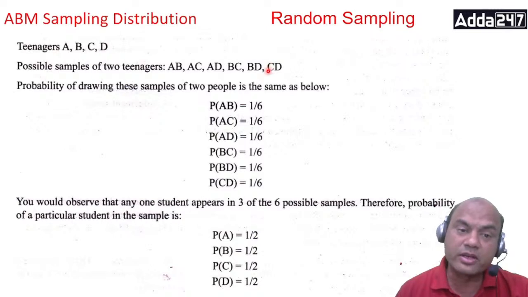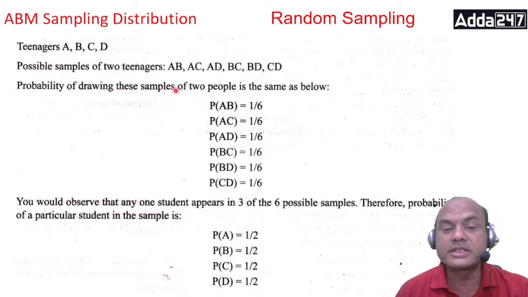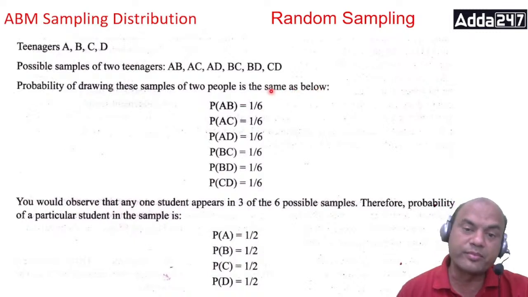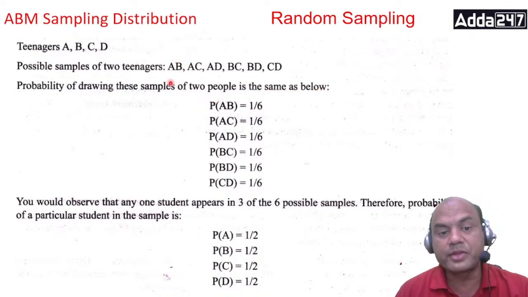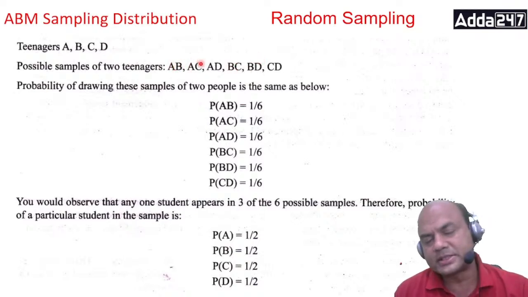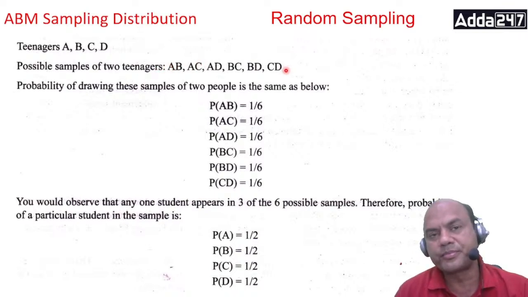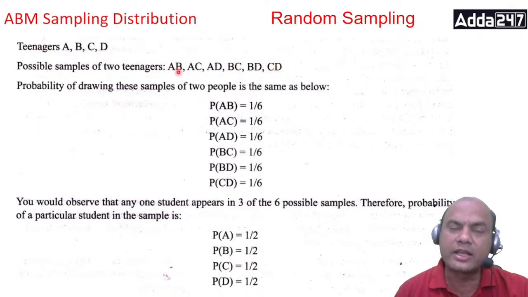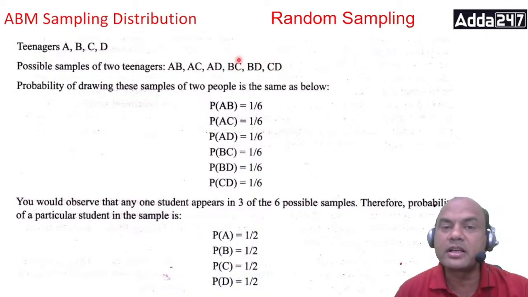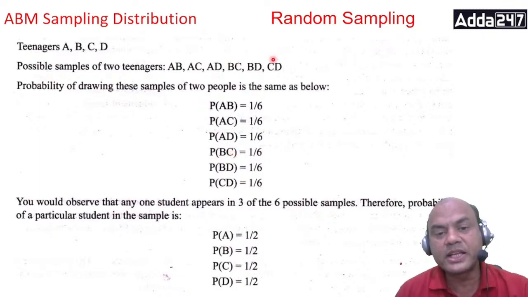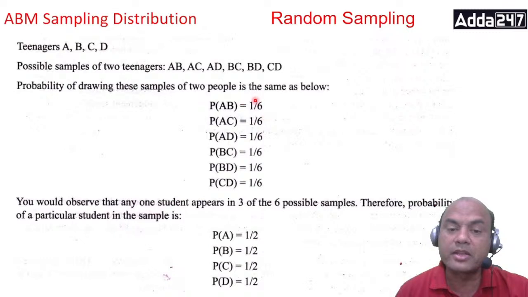Now, the question is whether the probability of drawing these samples of 2 people is the same. Suppose I close my eyes and tell them to stand in these groups, and I select any group. What is the chance? Suppose I want to select BC. Out of these 6, BC can be selected in only one way. So the probability of BC is 1 by 6. Similarly for the others: CD can be selected in only one way. So if you want to select a group, the probability is 1 by 6.